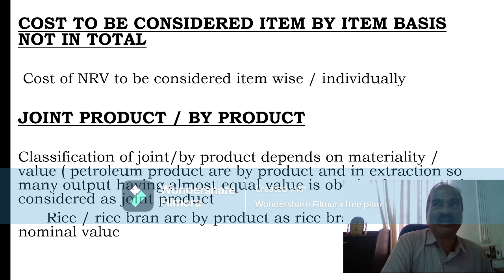But a difficulty is that in certain cases, certain byproducts may not be saleable as such. That may be used in the industry itself. In that case, final product, if any, will be saleable. So, after separation, whatever cost is there, that must be deducted from the final sales price, and at that point of separation, what's the cost should be arrived at and cost can be allocated.